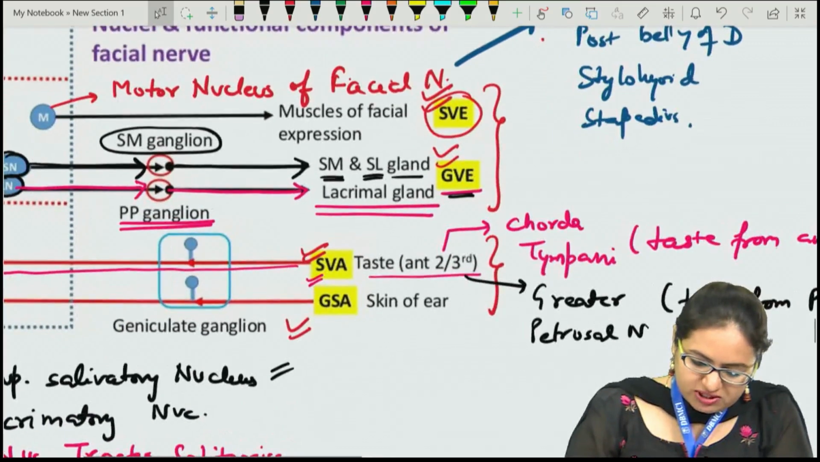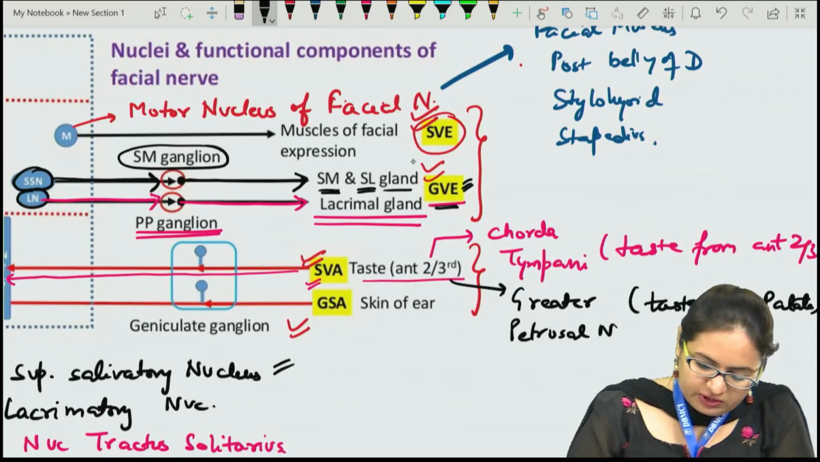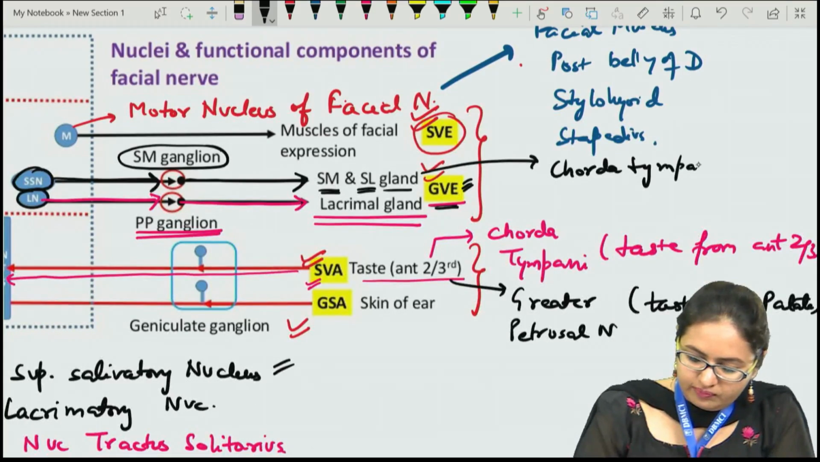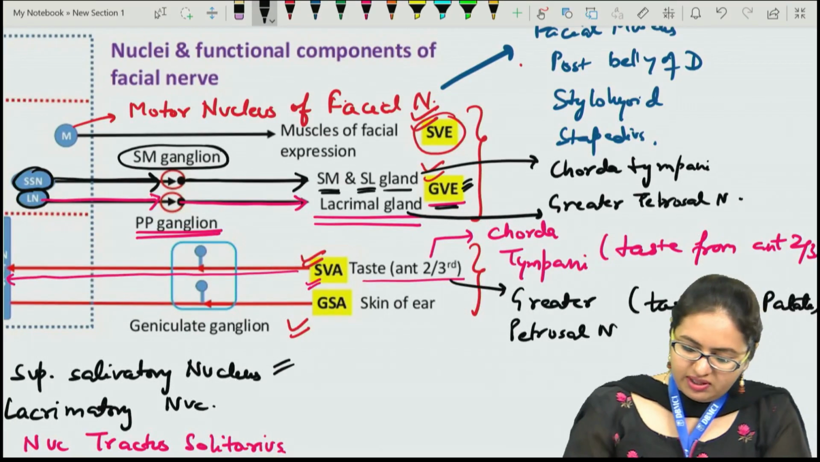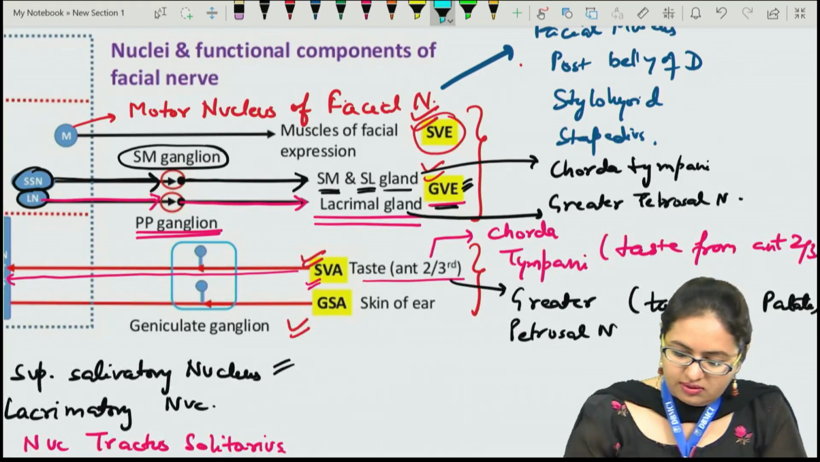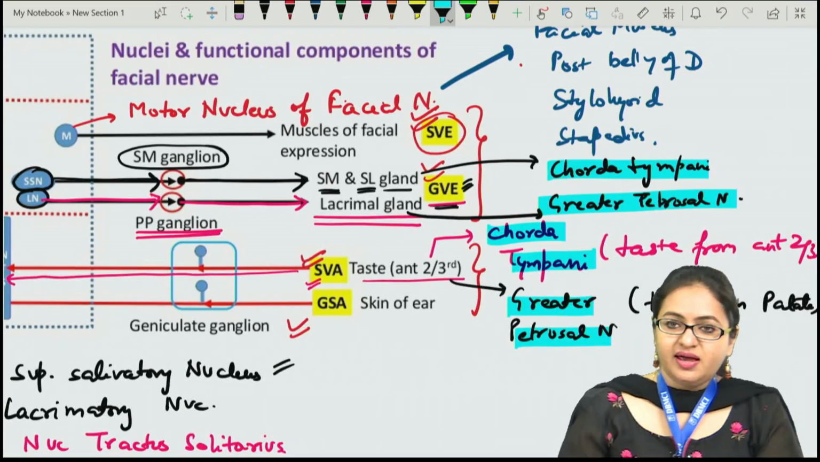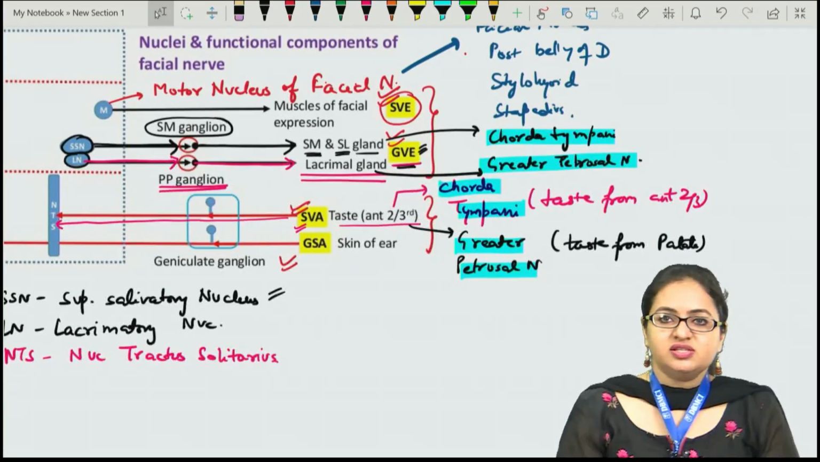If we talk about the specific nerves carrying the GVE fibers, which we have just discussed, for the submandibular and the sublingual gland, the nerve responsible is the chorda tympani, and for the lacrimal gland, the branch responsible is the greater petrosal nerve. So over here we can see these two branches, the chorda tympani as well as the greater petrosal nerve, are carrying two types of fibers: GVE fibers as well as SVA fibers.